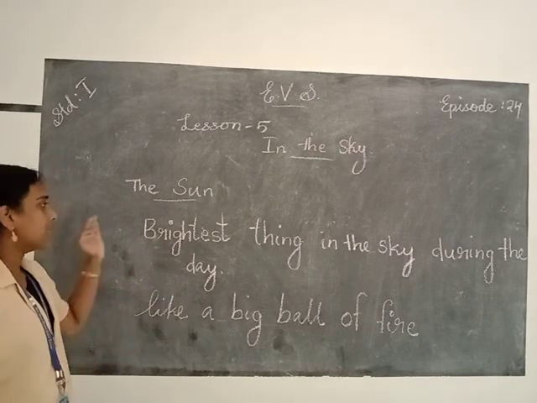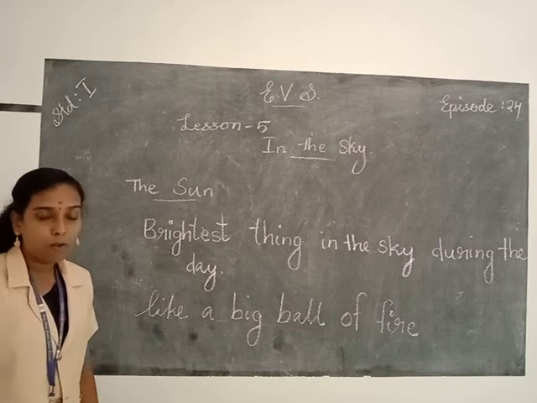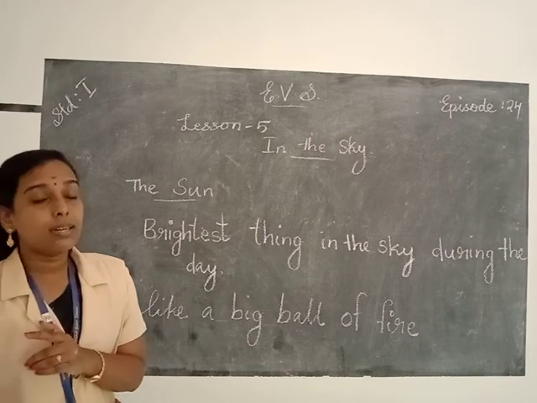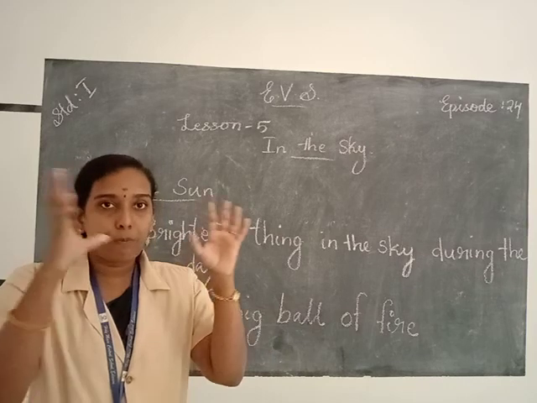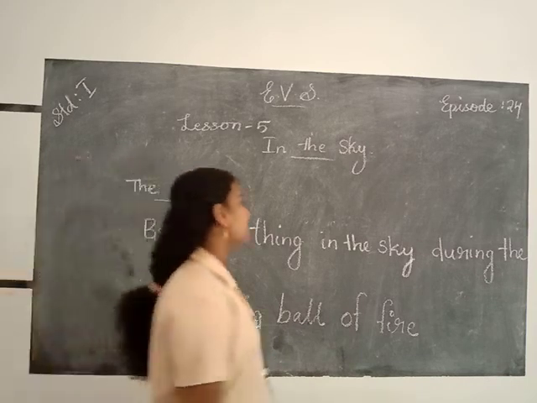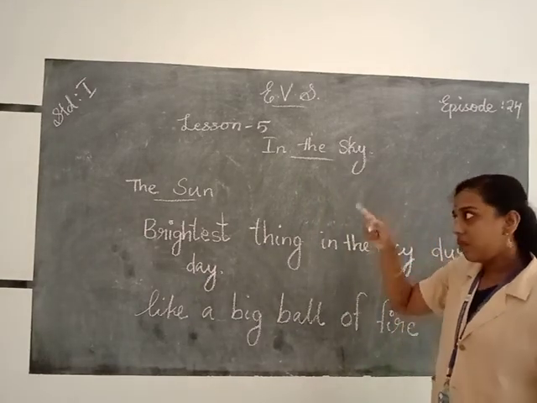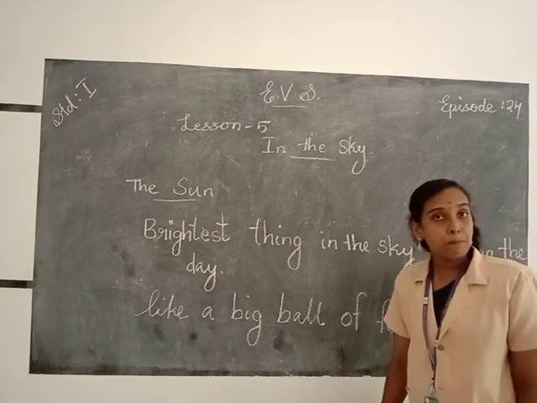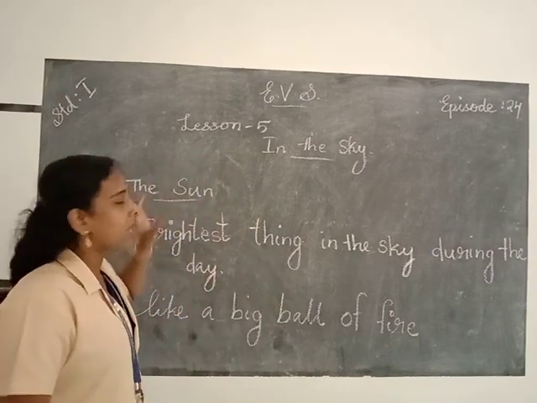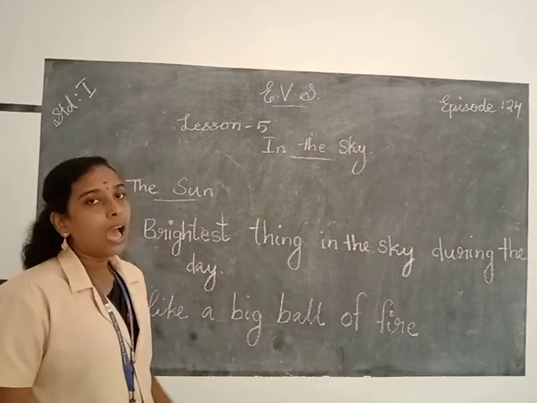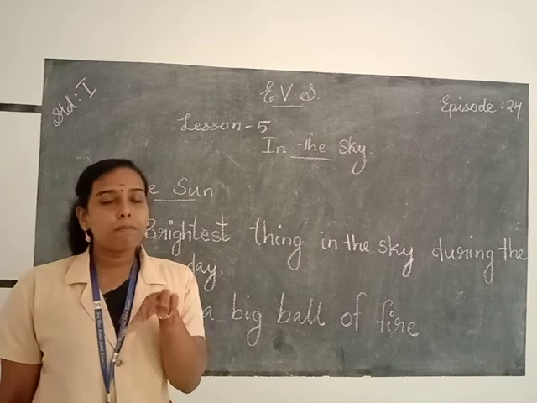The sun is the brightest thing in the sky during the daytime, and it looks like a big ball of fire. Compared to our planet Earth, the sun is huge. And the sun is a star. Our planet Earth revolves around the sun. There are 8 planets in our solar system, and the 8 planets revolve around the sun. So the sun is a star, and it is the brightest thing in the sky during the daytime, and it's like a big ball of fire.